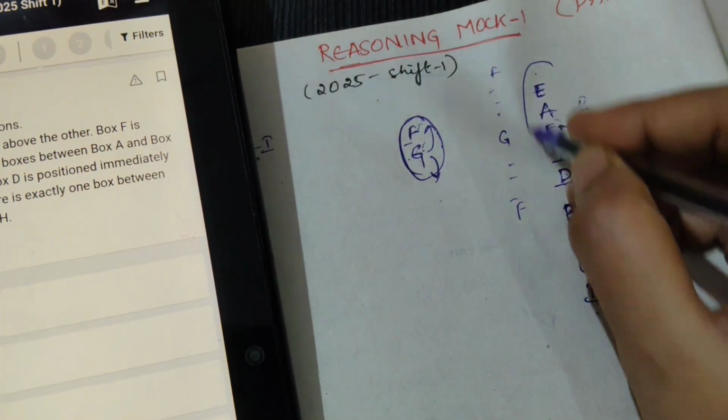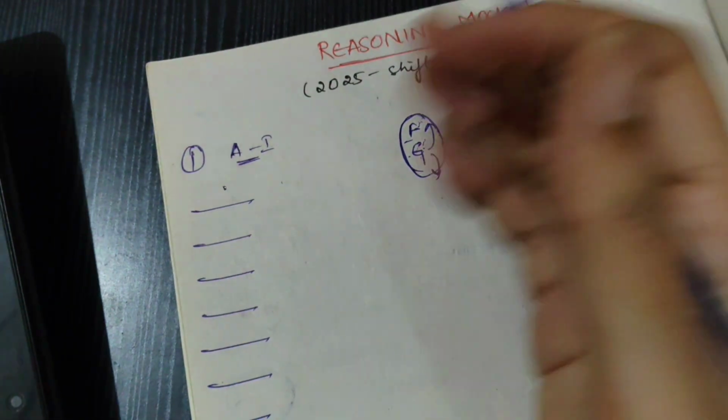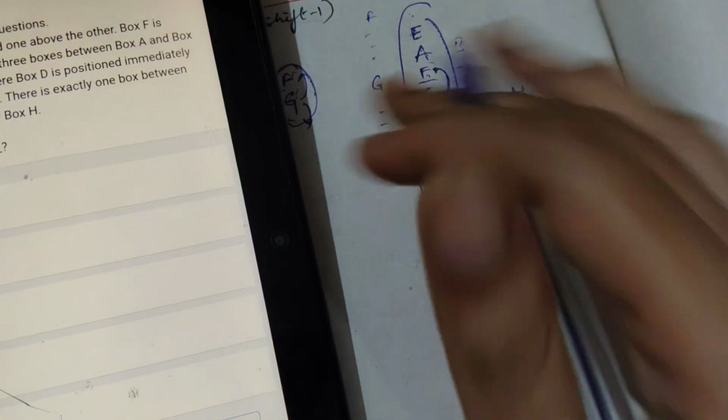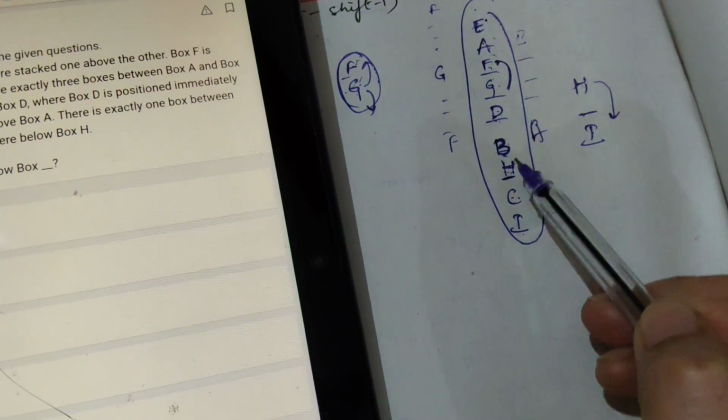See, since I got one possibility, I will write it again. I won't copy here. Sometimes some hints will not be there and we have to write, but here we got it in one row, so we will directly solve the question. So our order is E, A, F, G, D, B, H, C, I.